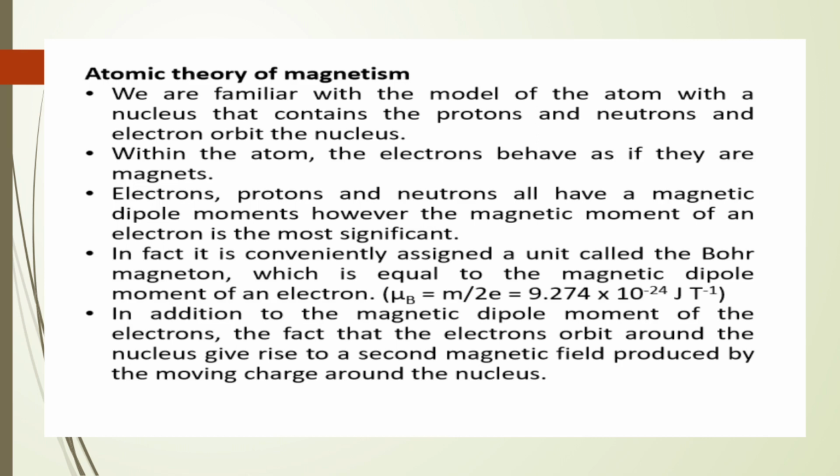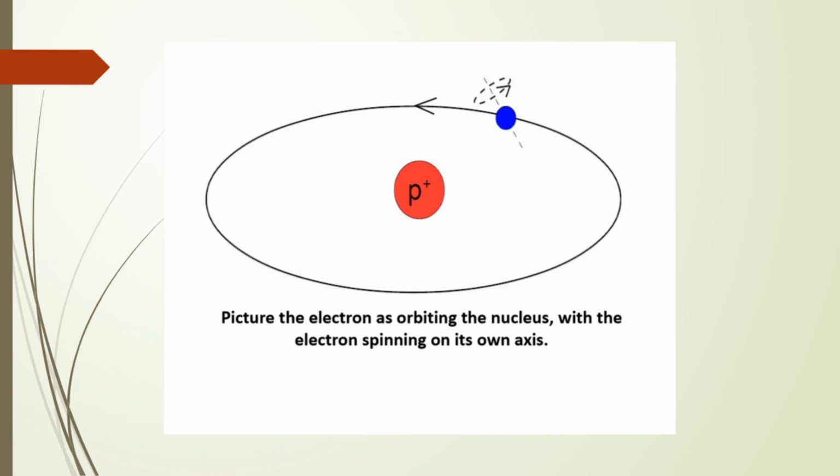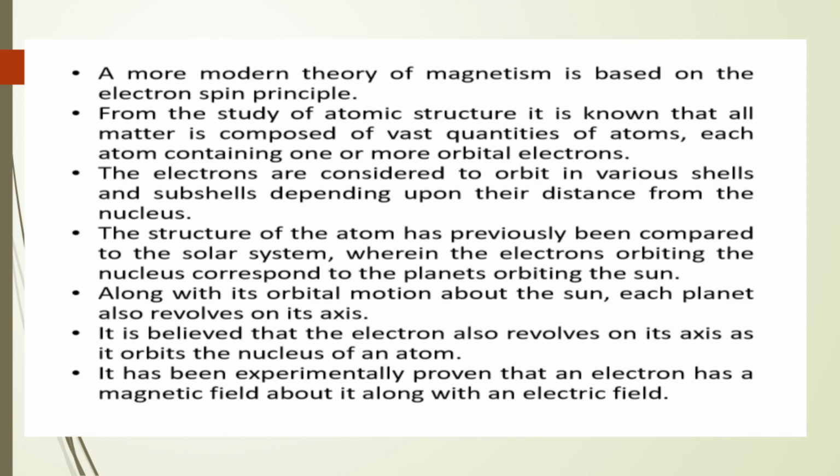In fact, it is conveniently assigned a unit called the Bohr magneton, which is equal to the magnetic dipole moment of an electron. In addition to the magnetic dipole moment of the electrons, the fact that the electrons orbit around the nucleus gives rise to a second magnetic field produced by moving charge around the nucleus. In this figure, the picture of an electron orbiting the nucleus with the electron spinning on its own axis is shown. A more modern theory of magnetism is based on the electron spin principle.